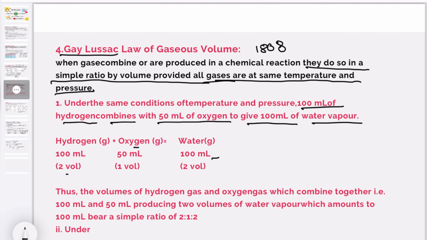The volumes of hydrogen gas and oxygen gas which combine together, that is 100 ml and 50 ml, producing 2 volumes of water vapor which amounts to 100 ml, bear a simple ratio, 2 is to 1 is to 2. Okay, let us see another example.